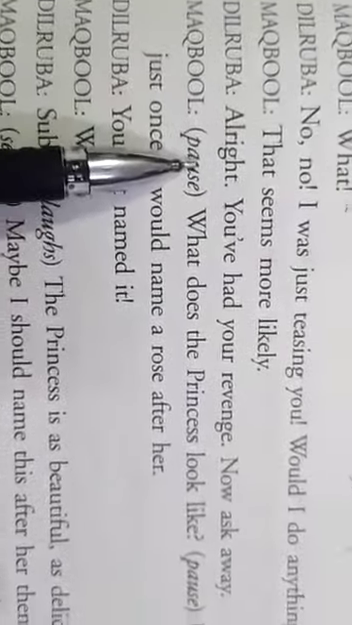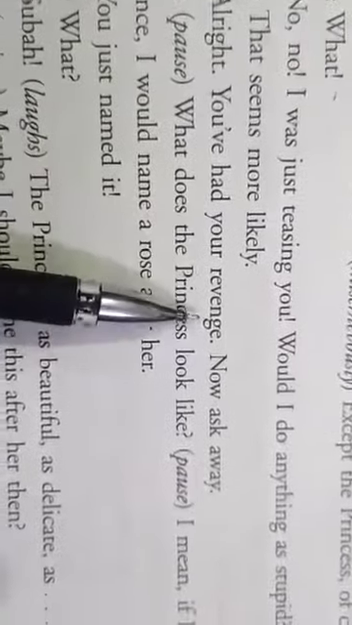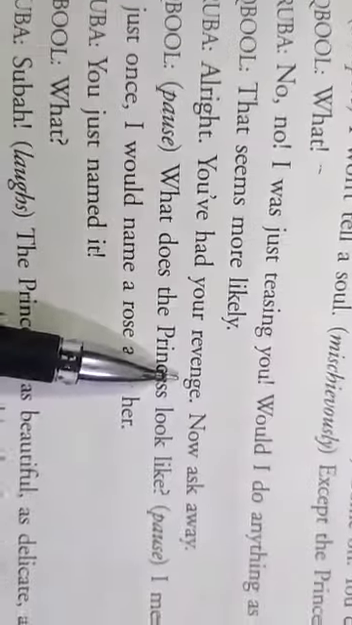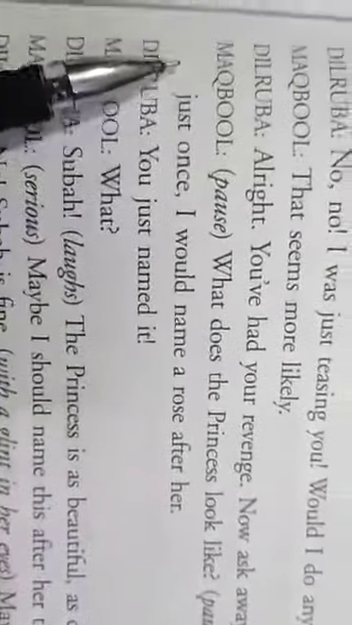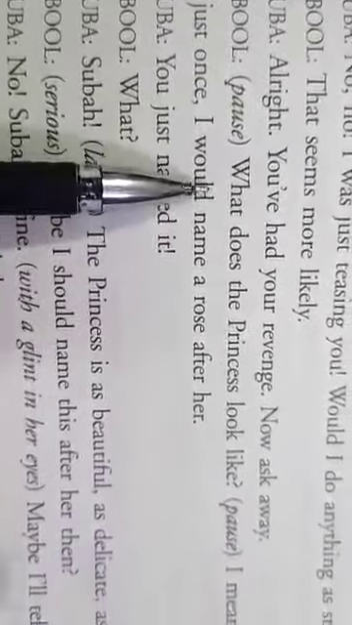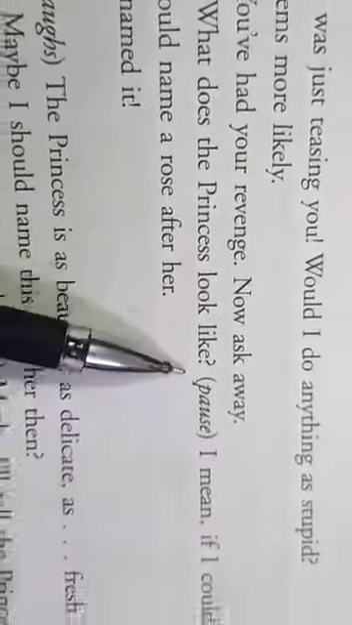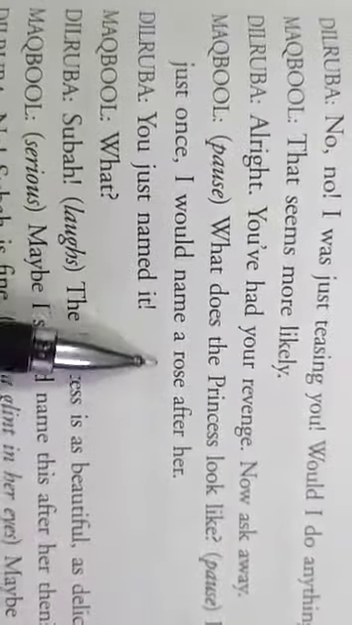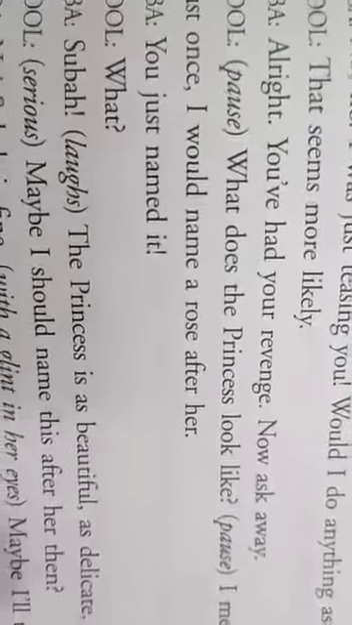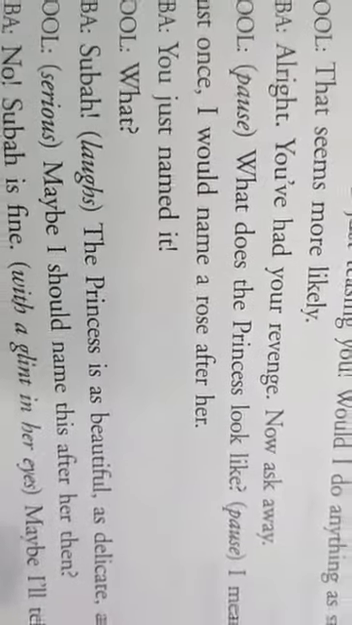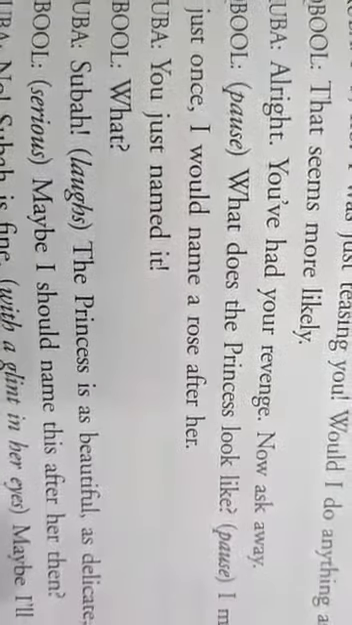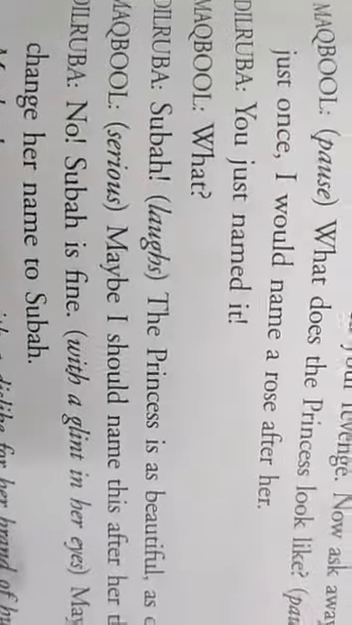Dilruba says, all right, you have had your revenge. You take your revenge whenever you feel like. Now ask away. What do you want to ask? Just ask your question. Maqbool says further, what does the princess look like? I mean, if I could see her just once, I would name a rose after her. Now, after a pause, Maqbool asked Dilruba how the princess looks. And he has not seen her. He was very curious to see the princess so that he could name a rose after her.